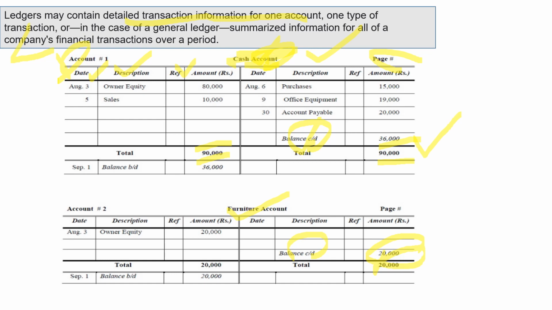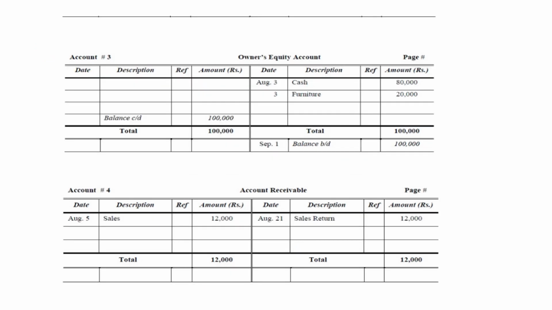Now, if you can see over here, the owner's equity account, another one. These are separate ledgers prepared for each account. So separate ledgers are prepared for all types of accounts, and they are in a classified form. Here balancing is done for all the ledgers, and whatever balance remains is also transferred to the trial balance. In our owner's equity account, the balance c/d is 1 lakh. That means this amount will be shown on the owner's equity side of the balance sheet or trial balance.